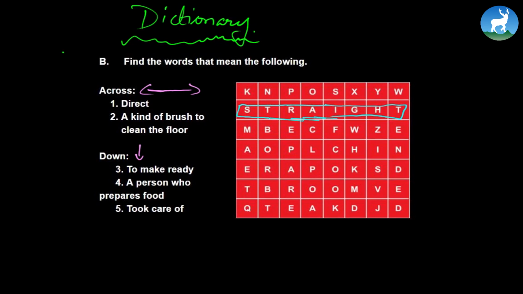I see one already. Here you go. To make ready is, there you go, prepare. All right. So with the help of a dictionary, this exercise is very simple and you can obviously do the rest. Now let's continue further.